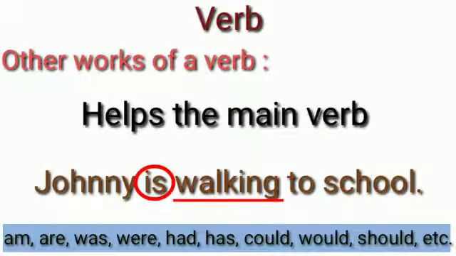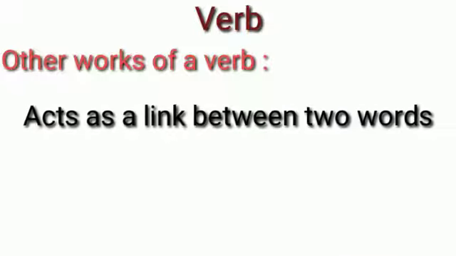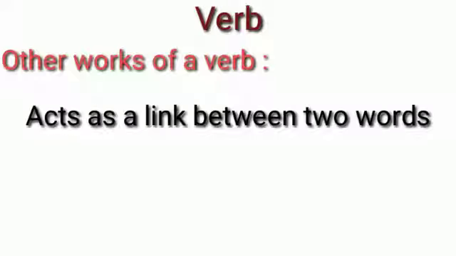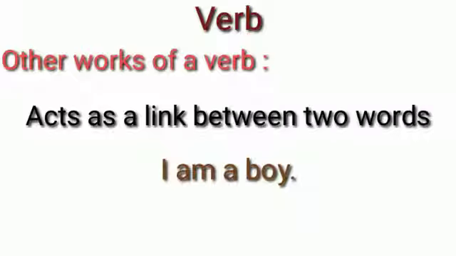Children, the verb does one more work. It acts like a link between two words. For example, look at this sentence: I am a boy. The word am links the word I and the word boy. So the word am is the verb here. So verbs act also as links.